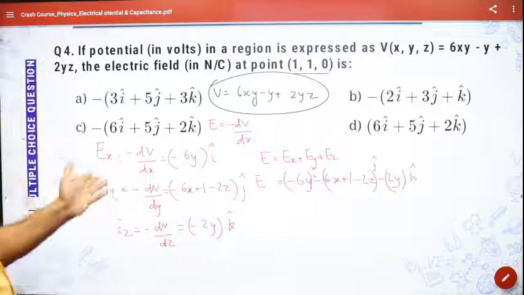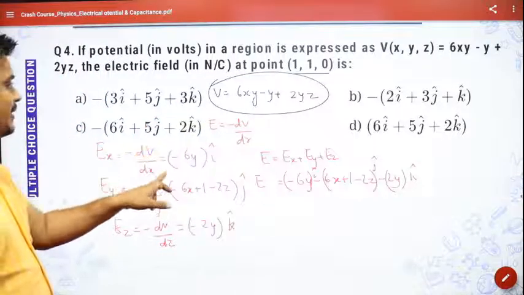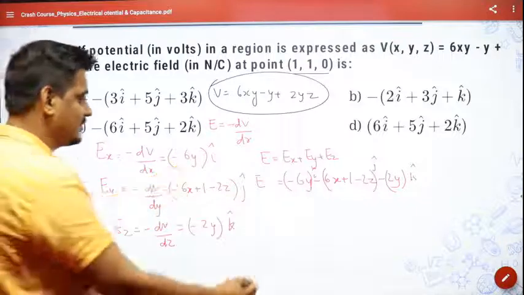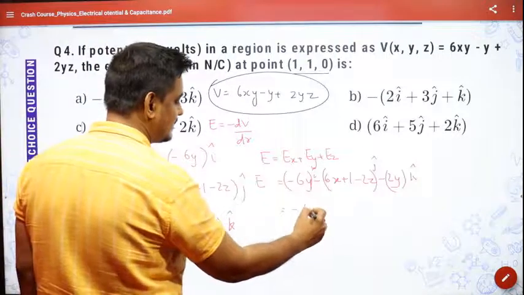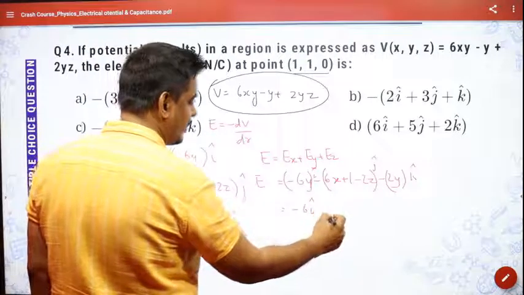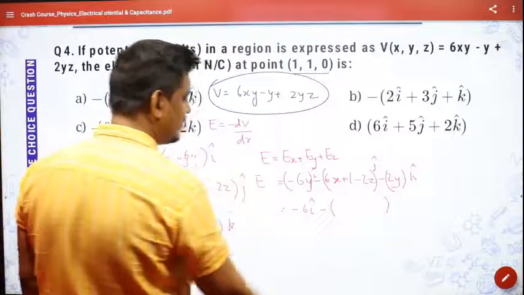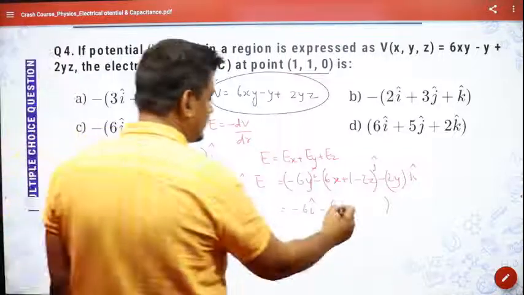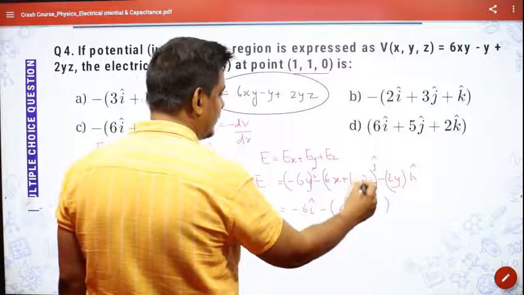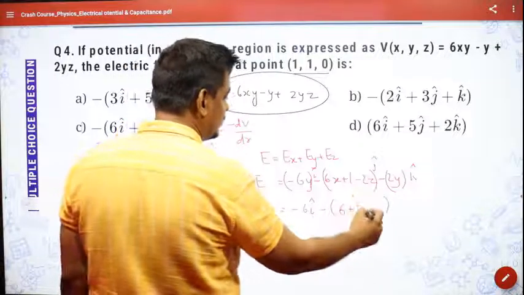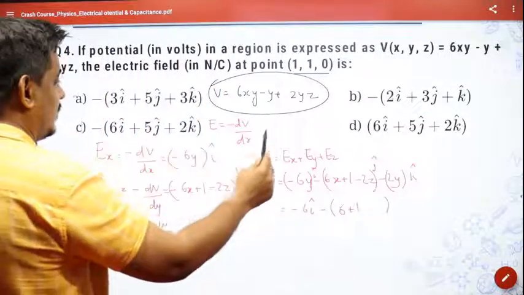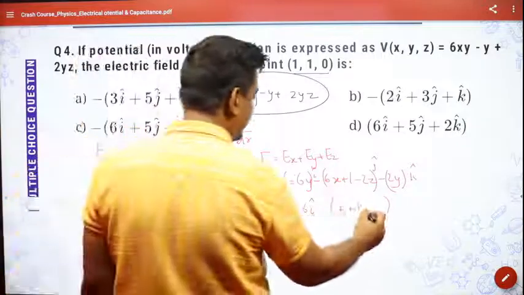Now when I put the coordinates, y is 1, so the first term will become minus 6 i cap. Then minus this term: x is 1, so minus 6 plus 1, and z is 0, so minus 0.